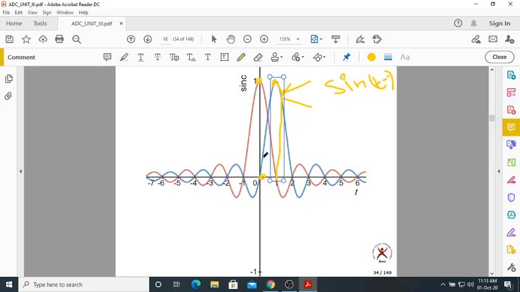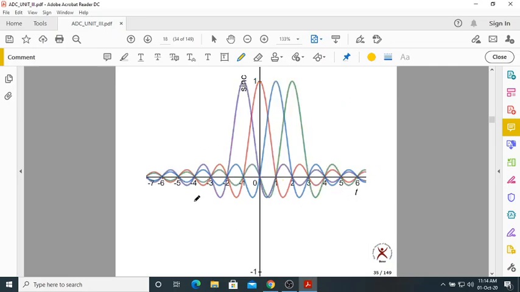It is also 0 when t equal to 3, 4, 5, and so on. This is the original sinc, this is a shifted version, and this is also a shifted version. I have taken all shifted versions of sinc pulses. They look like this.